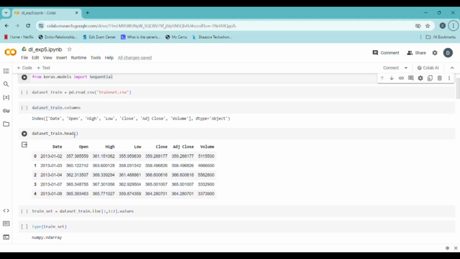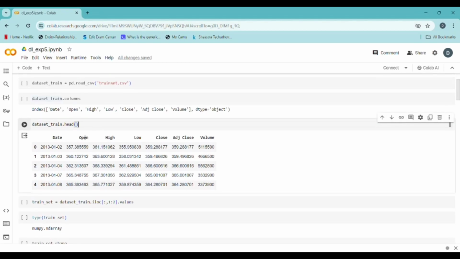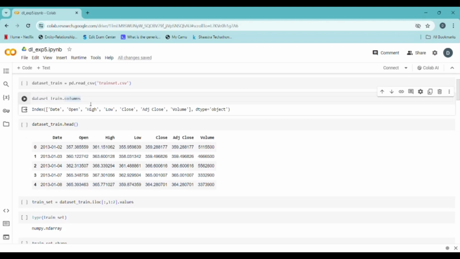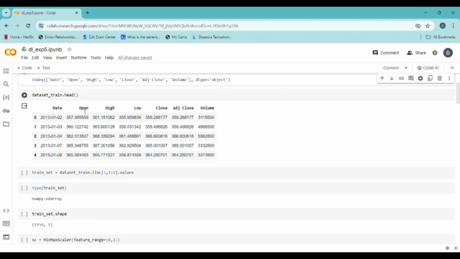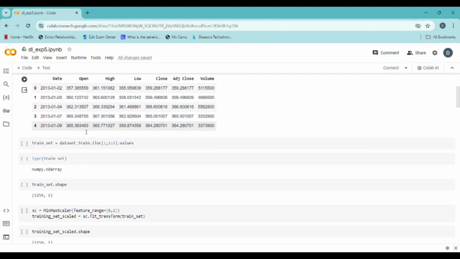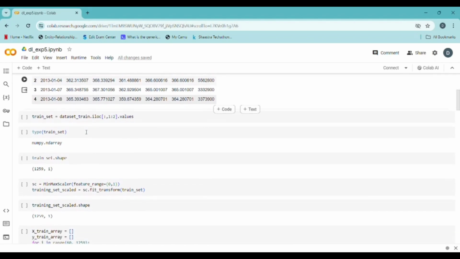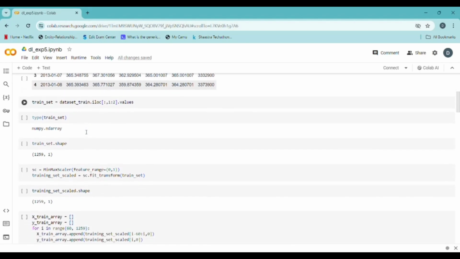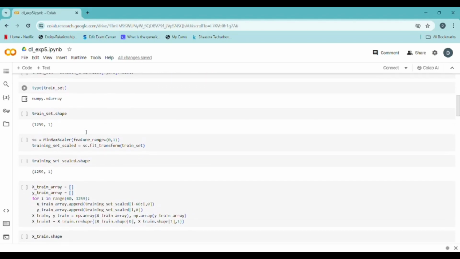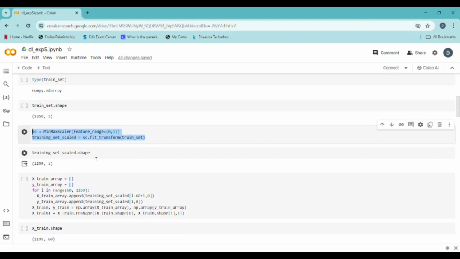This line extracts a specific column from the dataset_train data frame and stores it as a NumPy array in the variable train_set. Then we initialize a MinMaxScaler object with a specified feature range of 0, 1 and then scale the train_set data using this scaler. And we store the scaled data in the training_set_scaled variable.